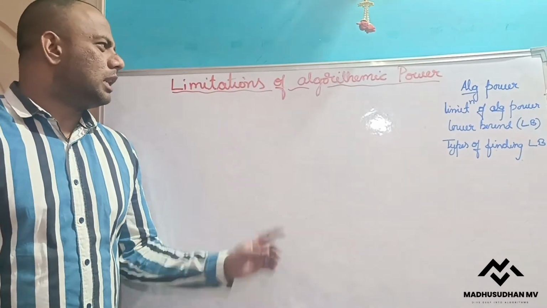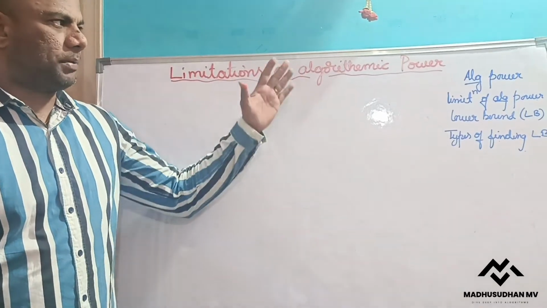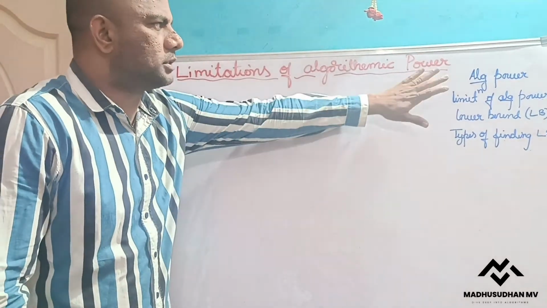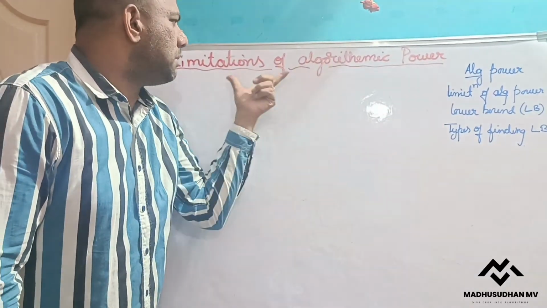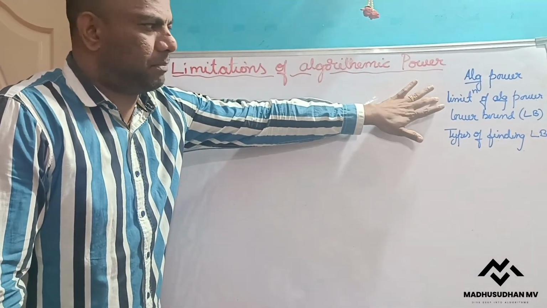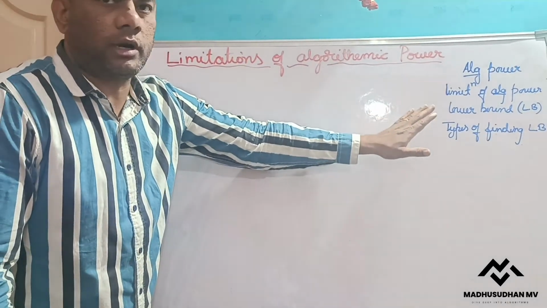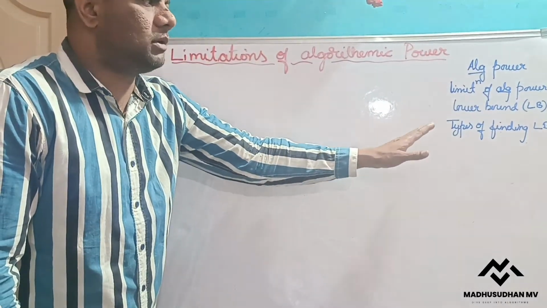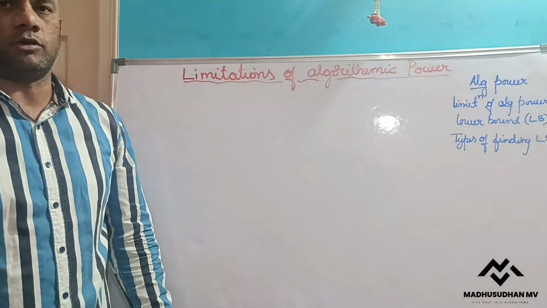I'm going to explain about limitations of algorithmic power. The topics I'm going to cover in this video are: what do you mean by algorithmic power, what do you mean by the limitation of algorithmic power, what do you mean by lower bound, and how to find the lower bound using different types. These are the topics I'm going to cover in this video.